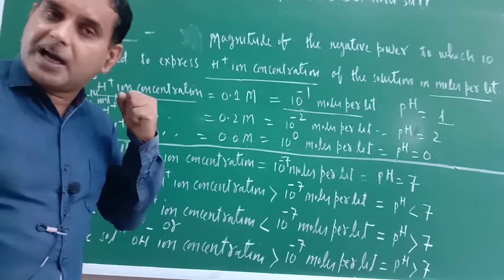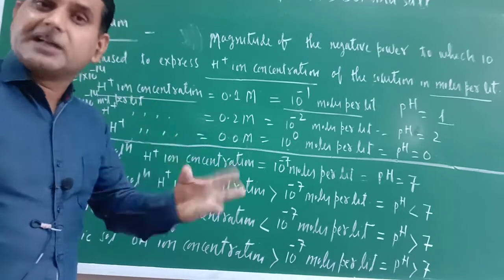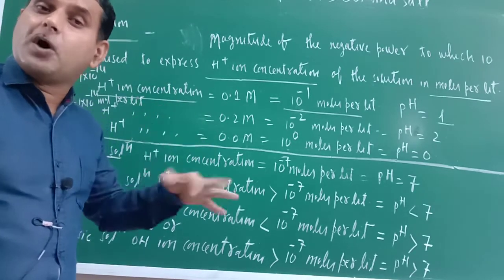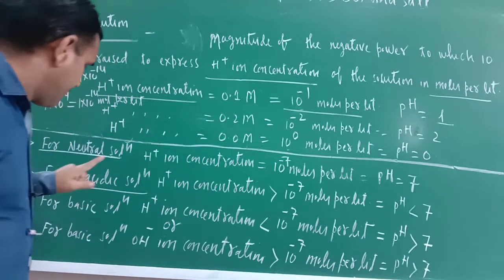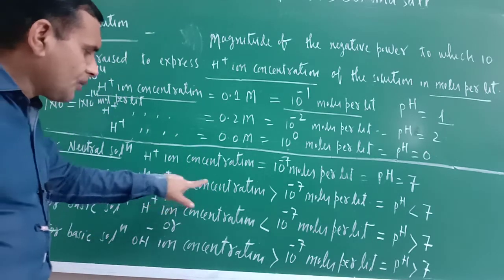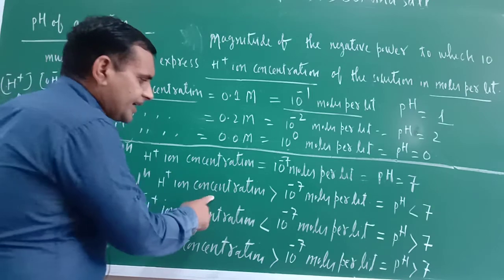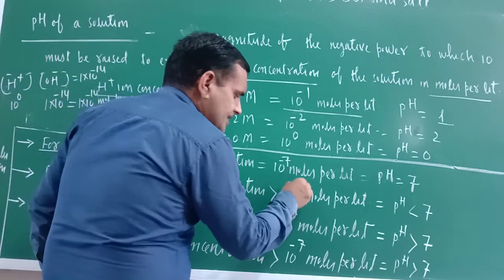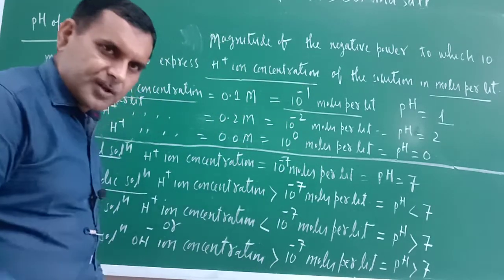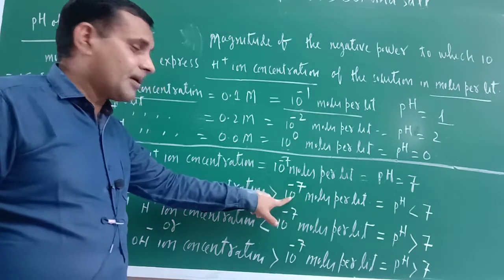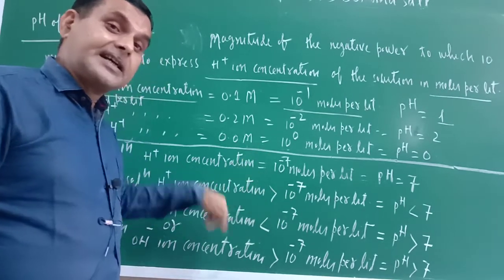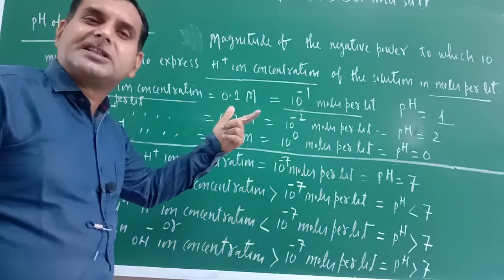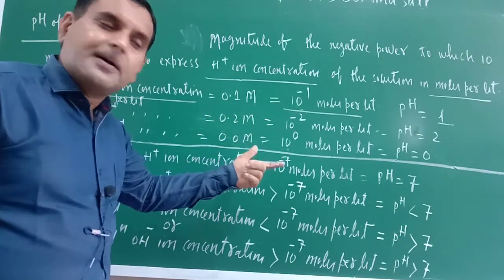So sure and definite that H positive ion concentration will be more in case of acidic solution. For acidic solution, H positive ion concentration is greater than 10 raised to the power minus 7.